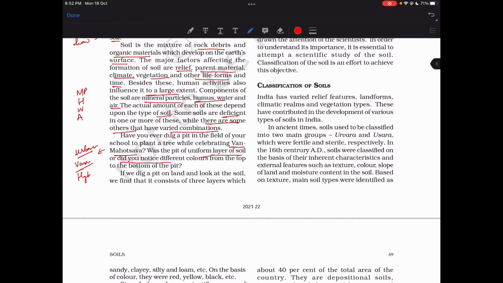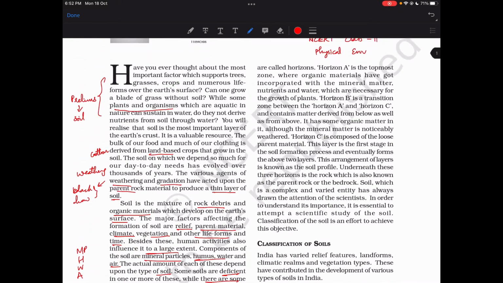So this is basically layers of soils based on the composition. If we dig a pit on the land and look at the soil, we find it consists of three layers, which are called horizons. Horizon A is the topmost zone, where organic materials have got incorporated with mineral matter. Okay, and the decomposed material and stuff. Not just organic material, but with mineral matter, nutrients and water, which are necessary for the growth of plants.